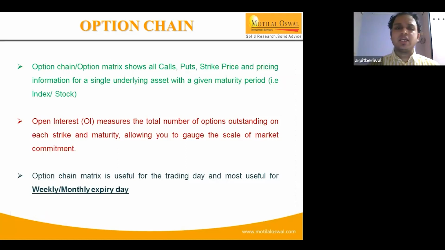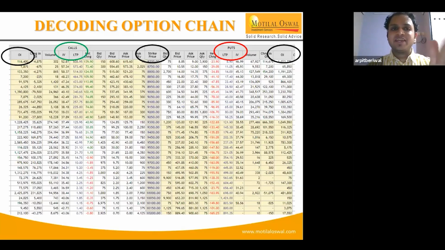So an option chain is a summarized piece of information for a single underlying asset with a given maturity period. Let's talk about what open interest is. If you see at the extreme left there's an OI column, and at the extreme right there's an OI column. There's an open interest column for the call writers and one for the put writers. Currently Nifty is trading around 9,500, and at the 9,500 strike, at the extreme left, there is a 25 lakh open position. Likewise at 9,400 there is an ample amount of quantity.